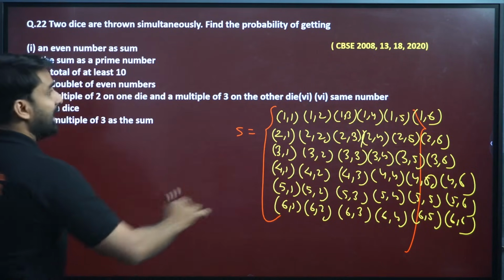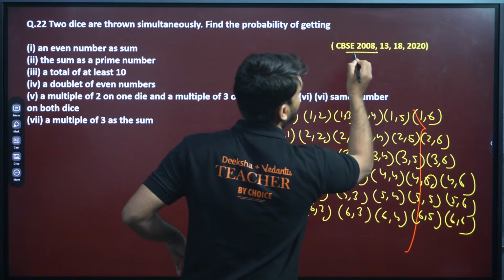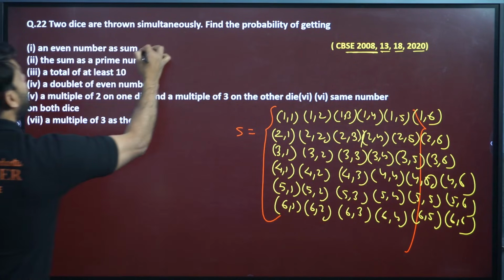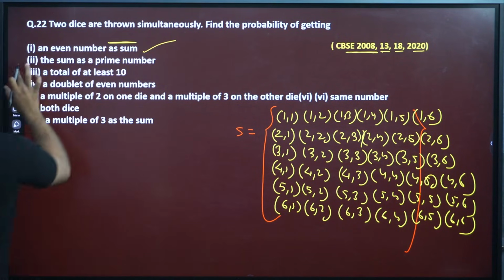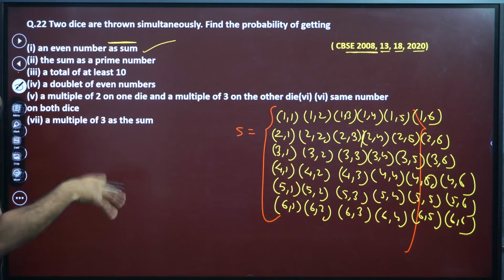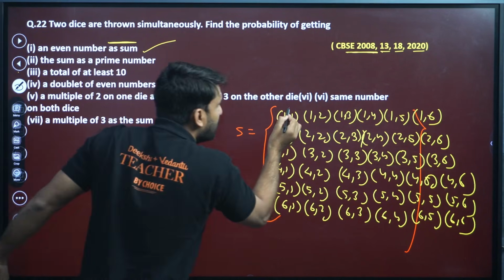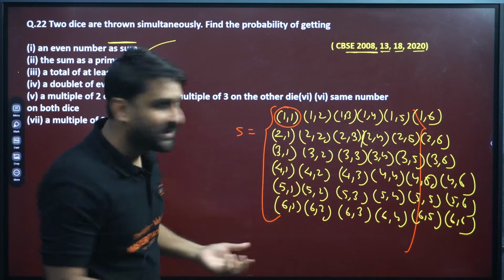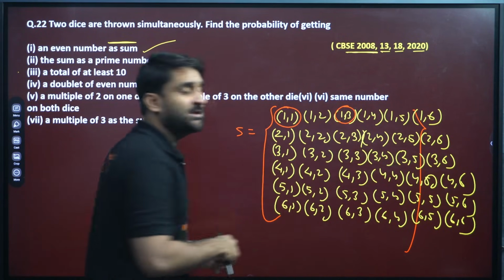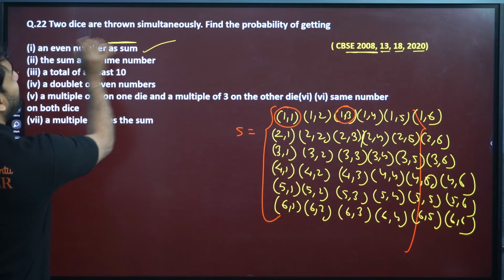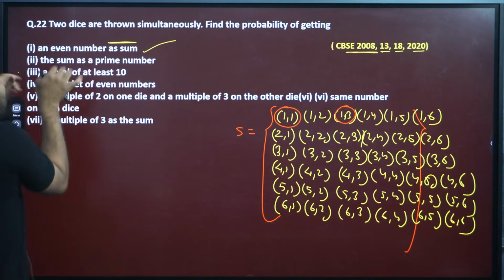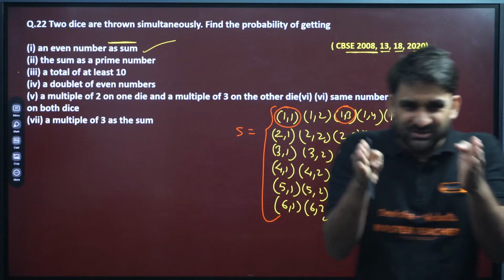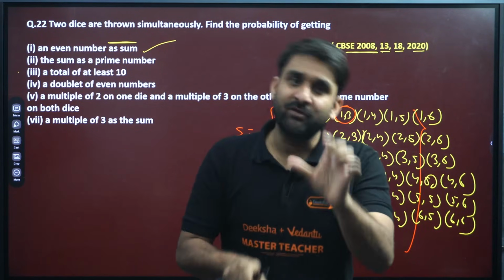Now read the question carefully and look at the frequency. This question has appeared in 2008, 13, 18 and 2020. Okay, so an even number as sum. Come on, my dear. This will include 1,1 because 1 plus 1 will give you 2 and 2 is an even number. 3 plus 1 will be considered because 3 plus 1 is 4. The question is, what is the probability of getting an even number as sum? It means the sum of the numbers appearing on the two dice should be an even number.